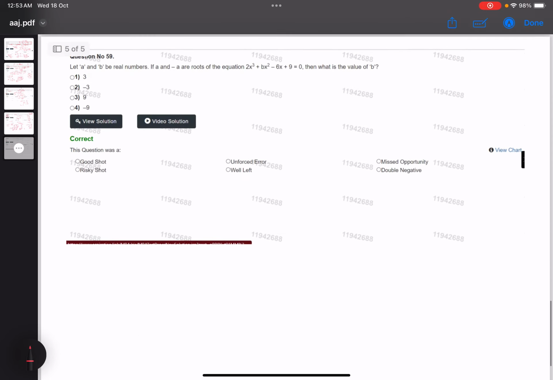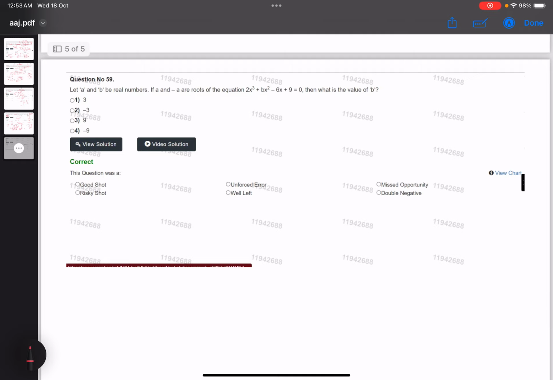Okay, last one, and then we'll again come back to one question which we left. Okay, this is the question. Let a and b be real numbers. If a, minus a, are roots, what is the value of b?